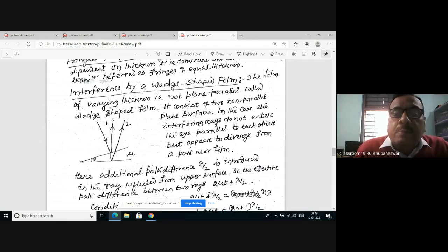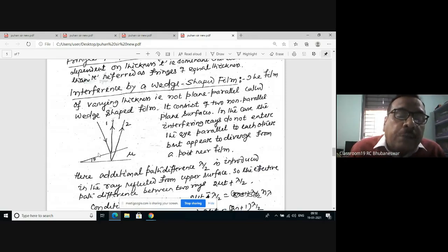It consists of two non-parallel plane surfaces. In case of interference, the rays do not enter the eye parallel to each other, but appear to diverge. Here you see one ray, reflected along this direction. The other component, which is refracted, gets reflected at this surface, so we have two rays here. One ray is reflected on the surface of a denser medium and the other on the surface of a rarer medium. Therefore an extra path difference is introduced.